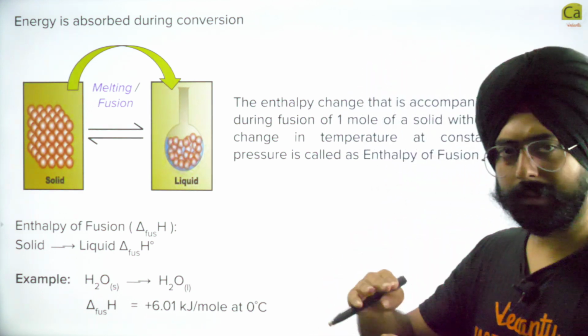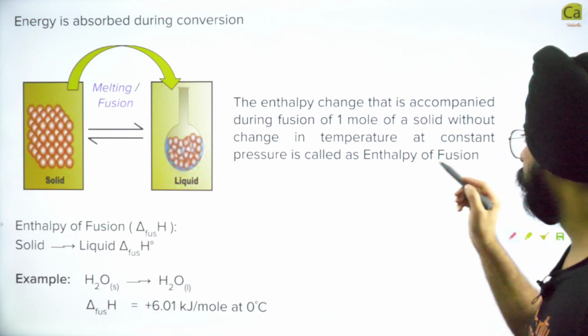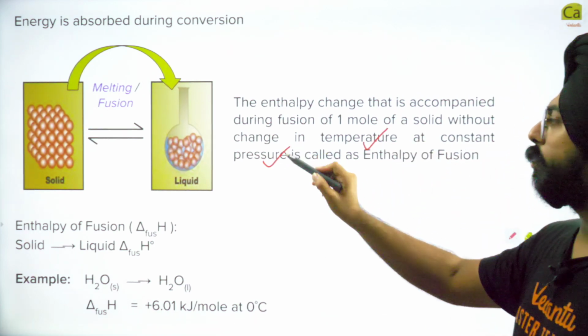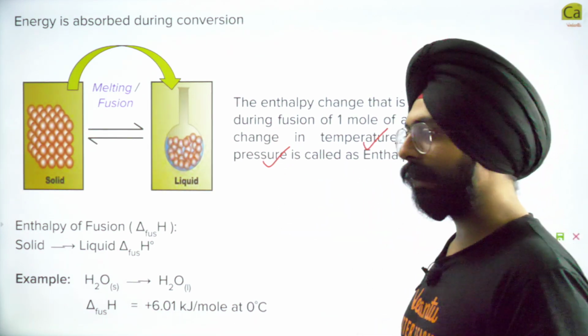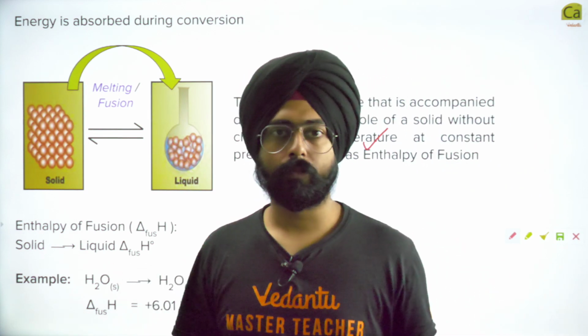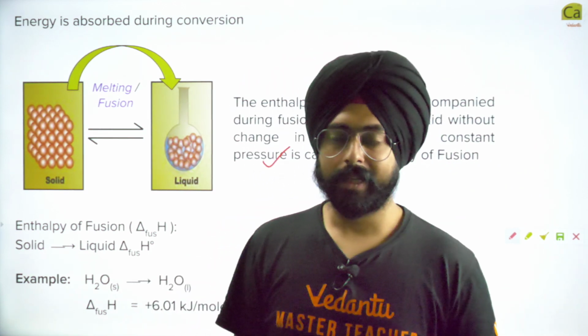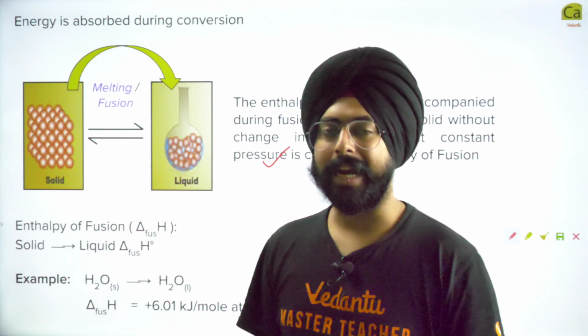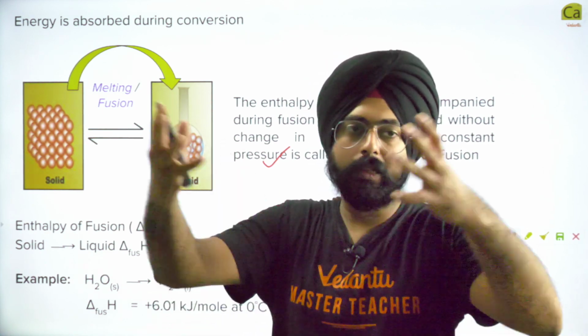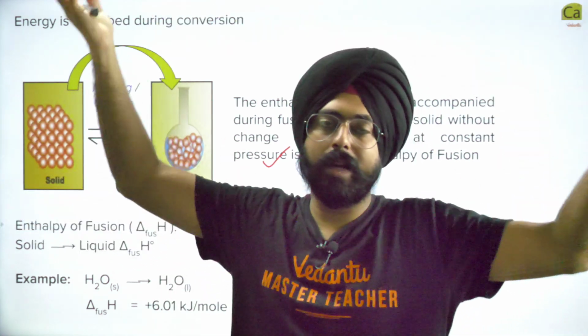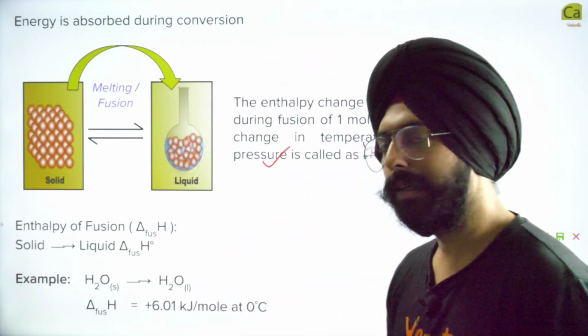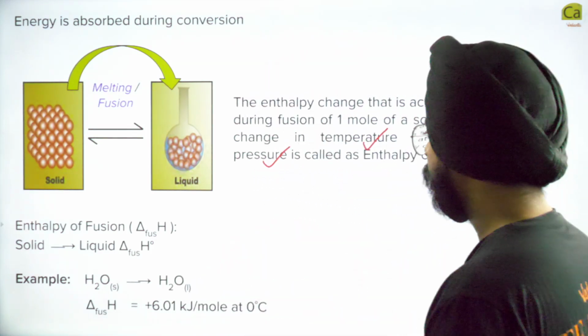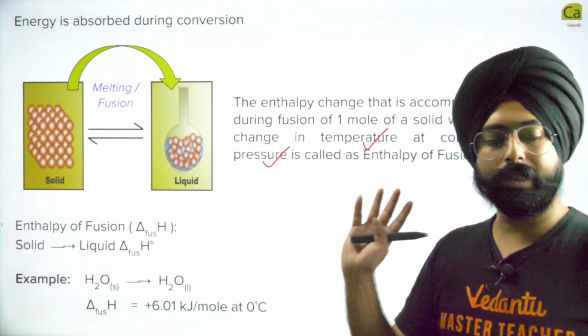You know, while the phase transition happens, the temperature doesn't change. And pressure is also constant because we are assuming that we are doing this process in the atmosphere. You are boiling the water in usual atmospheric conditions. The atmospheric pressure will always be 1 atm, approximately. So this is the assumption for the definition.